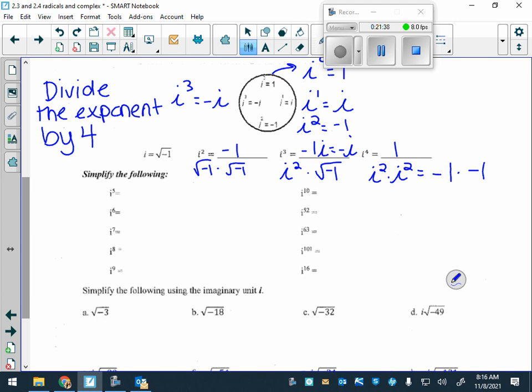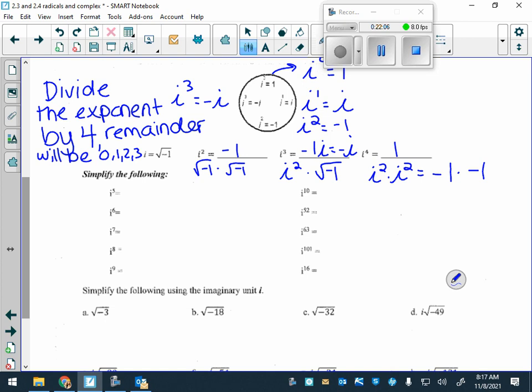The remainder is going to tell you which one it's equivalent to. Your remainder will either be nothing left over, 1 left over, 2 left over, 3 left over. And then it repeats the cycle.